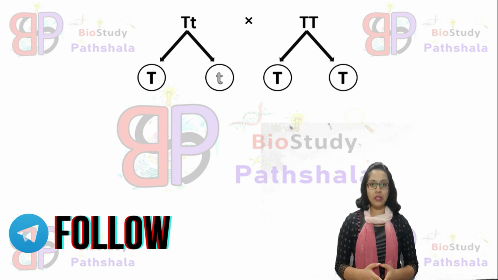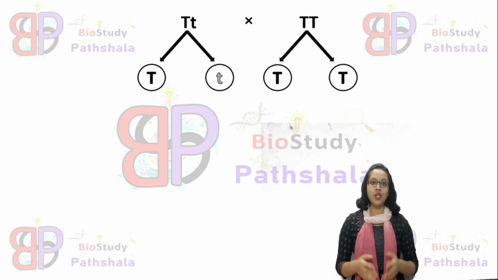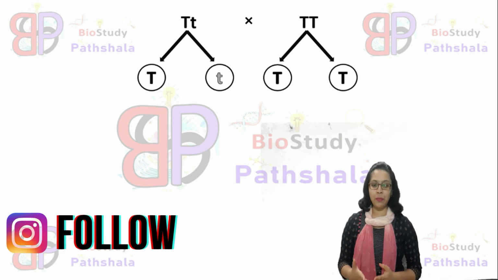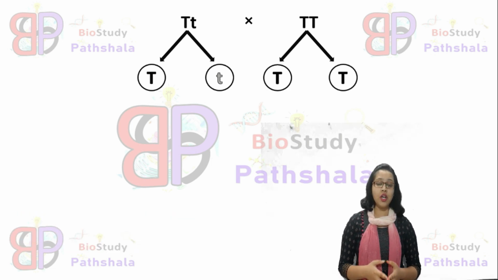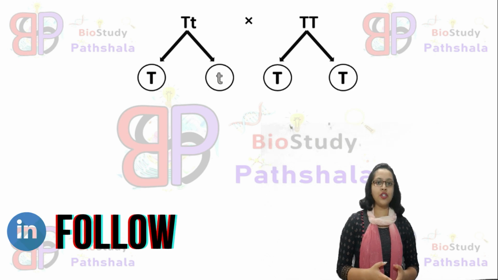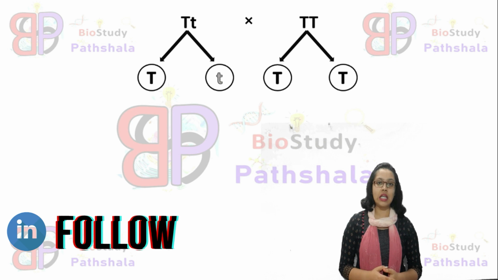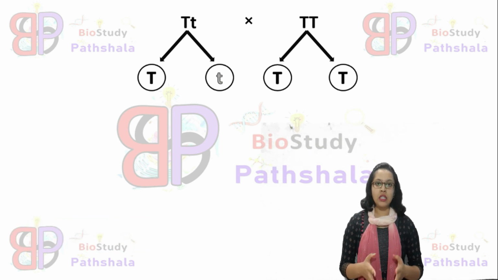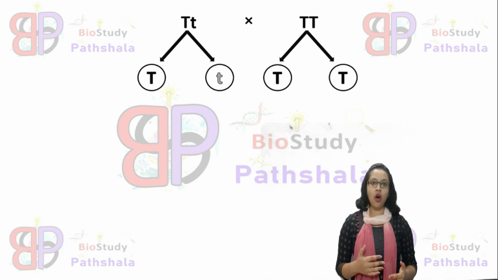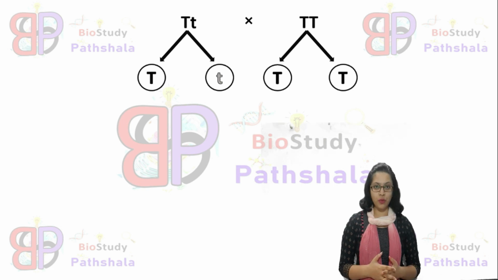So in the case of capital T small t, that is the F1 generation individual, it shows two types of gamete. One is capital T and another is small t. And the individual of the parental generation, that is capital T capital T, shows one type of gamete, but obviously two gametes. These are capital T, capital T. Now we will see the mating of these four gametes from the two individuals.